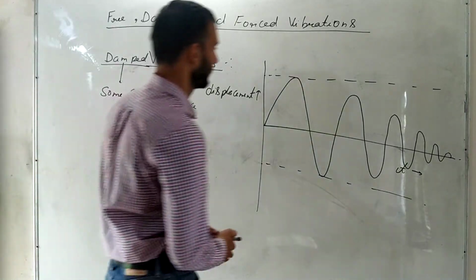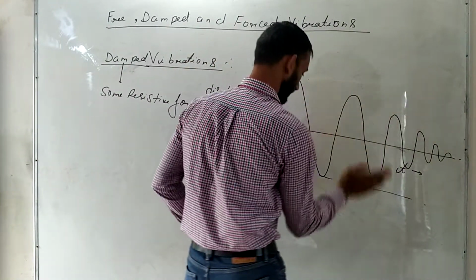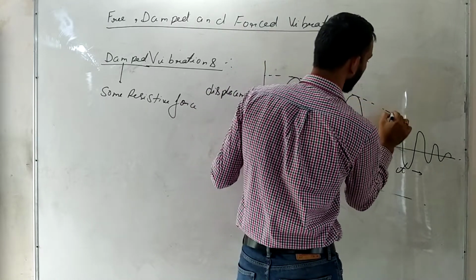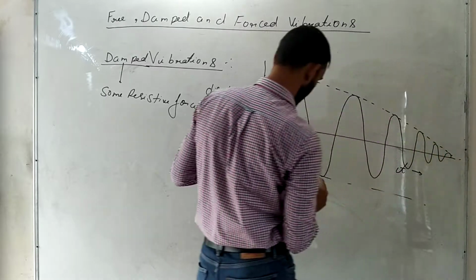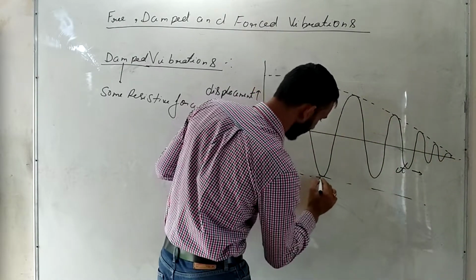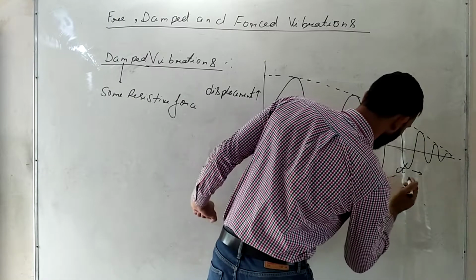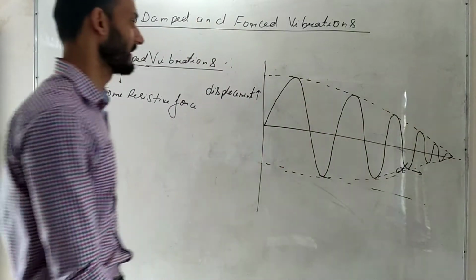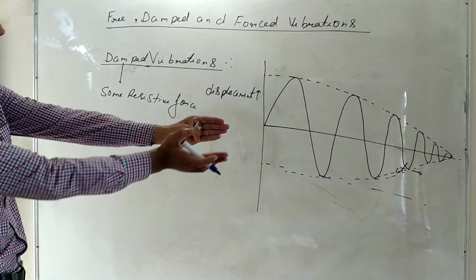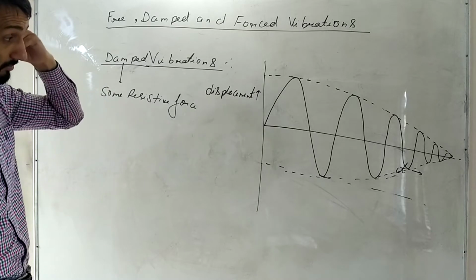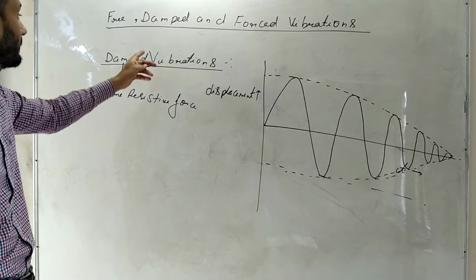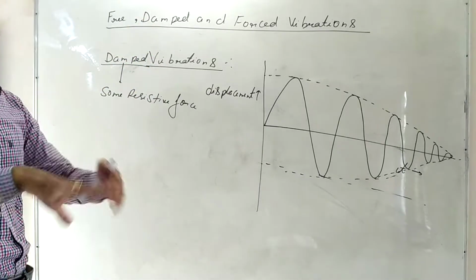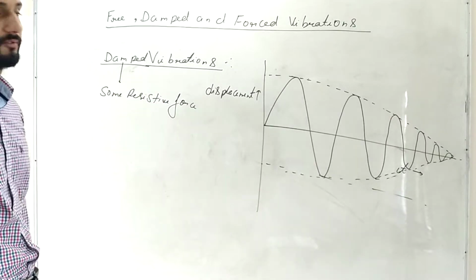Okay, so if I plot this line in this manner and try to join it with the amplitude, it is going to look like this. Similarly here, if I draw it like this, this is how it is going to look. So you can see the amplitudes will die out after some period of time because there is some resistive force in place. That is why we call them damped vibrations. So actually, around us, whatever vibrations are taking place, they are damped only.